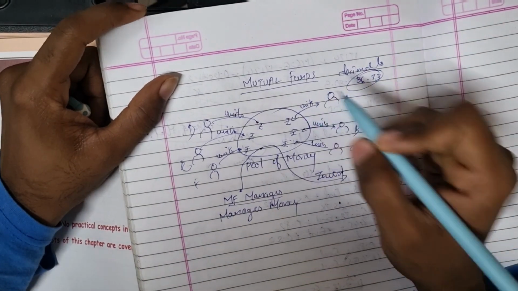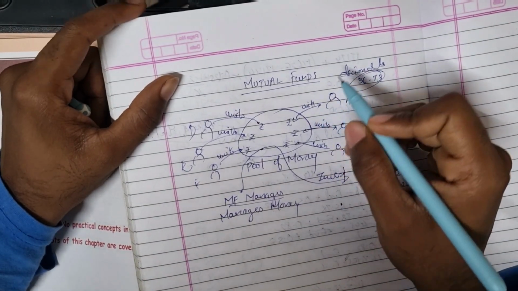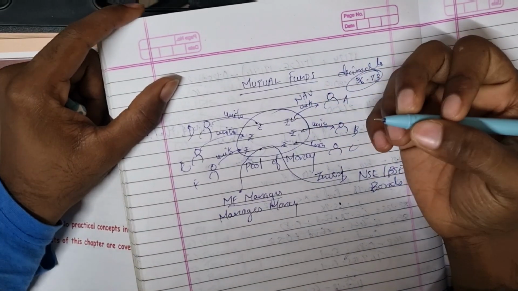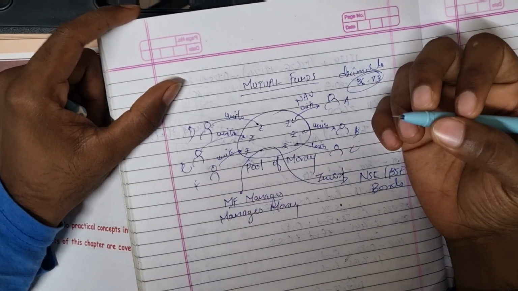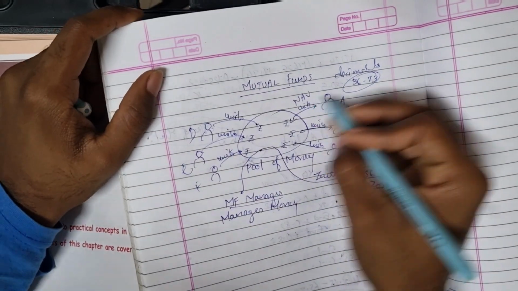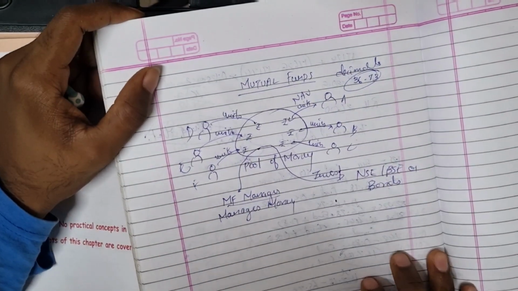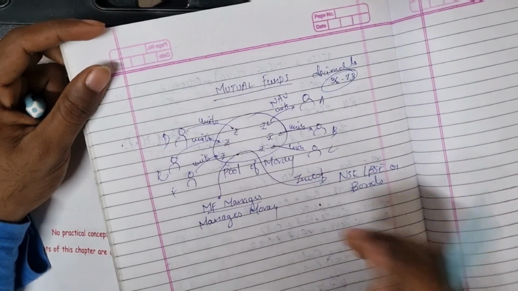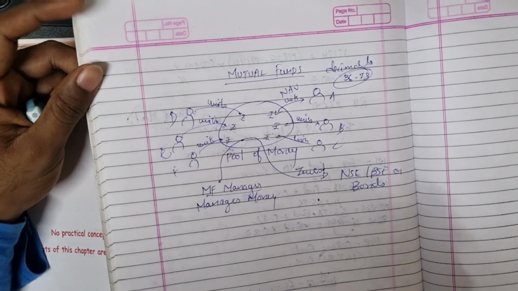Here the mutual fund units are denoted by NAV. It can be in decimals. This is the basic funda of mutual funds.